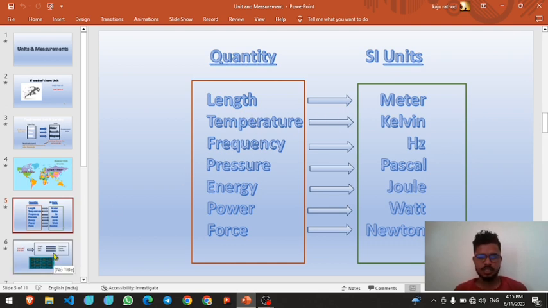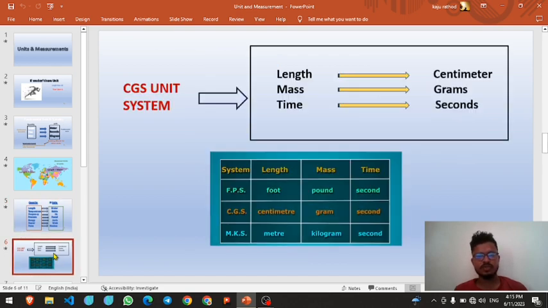Next, the CGS unit system came after the SI unit system. What is the CGS unit system? In the CGS unit system, length is measured in centimeter, mass in gram, and time in seconds. So this is the CGS unit system.